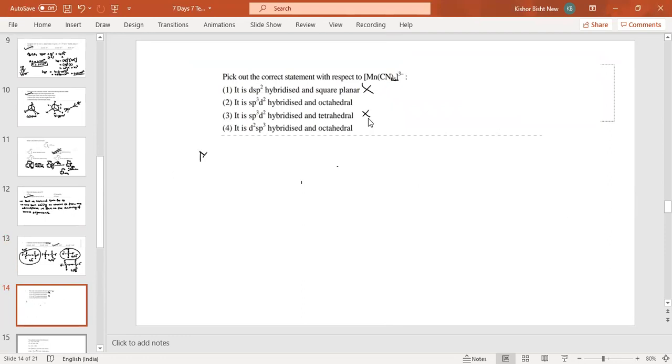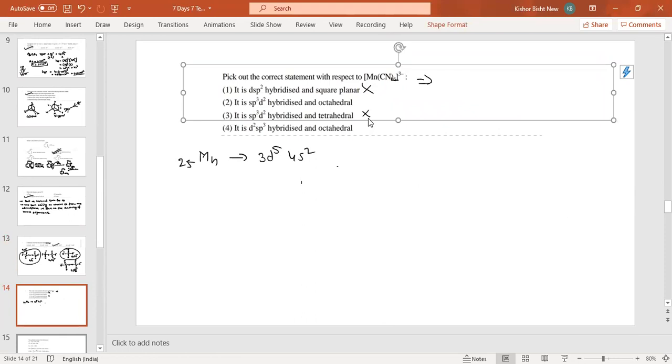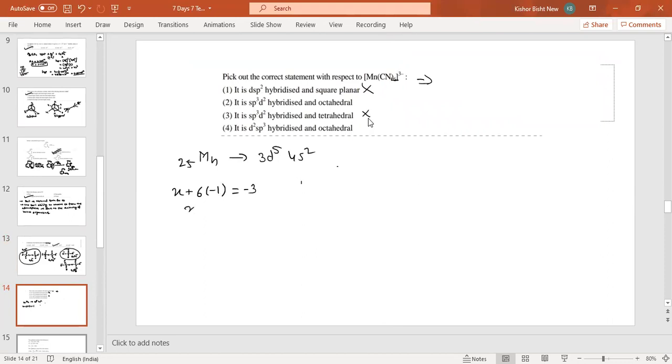Now come to how to do it. Mn is 3d5 4s2. In this one you calculate the oxidation state of Mn. X plus 6 into minus 1 equals minus 3. So X will be plus 3. So Mn3+ is 3d4, 4s0, 4p0.